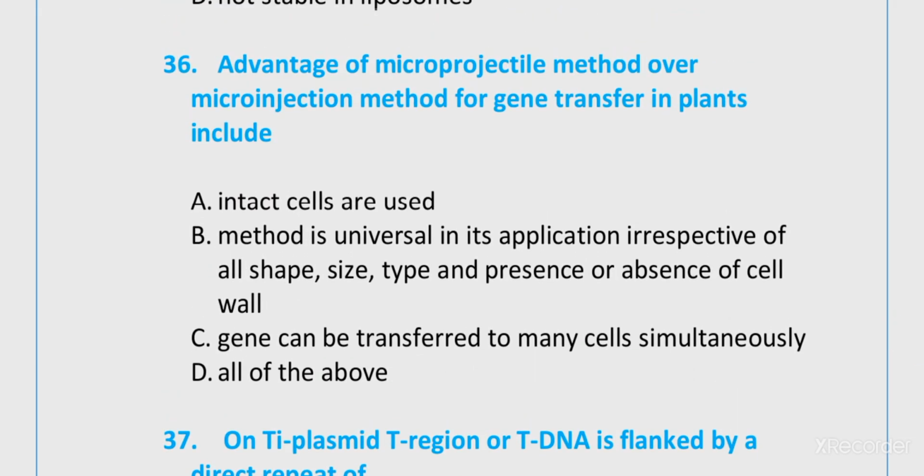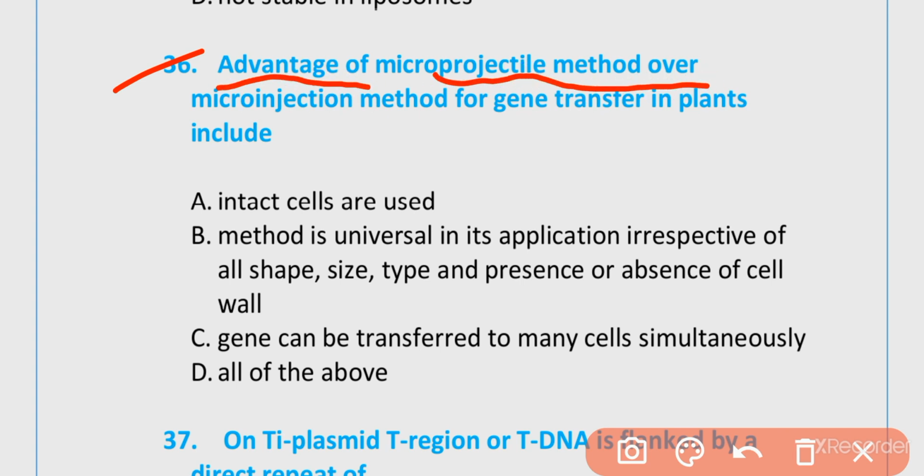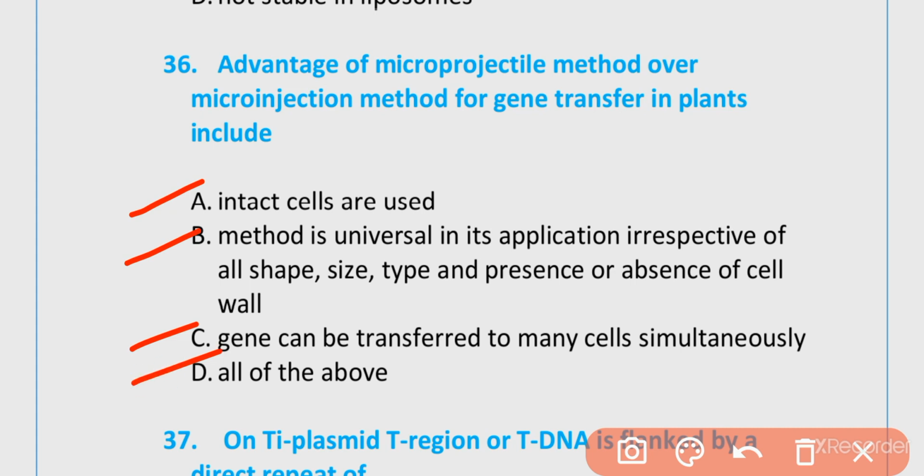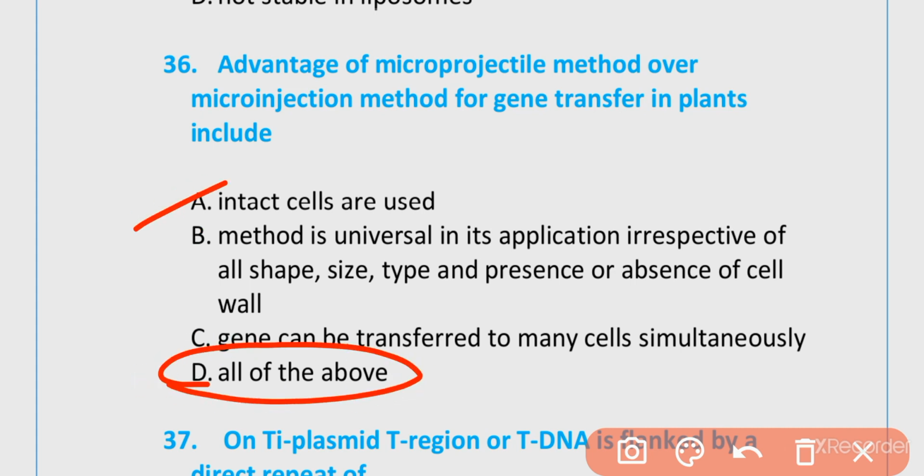36. Advantages of the macroprojectile method over the microprojectile method for gene transfer in plants include: intact cells are used; the method is universal and its application is irrespective of shape, size, type, and presence or absence of cell wall; genes can be transferred to many cells simultaneously. All of the above. The correct option is option D, all of the above.